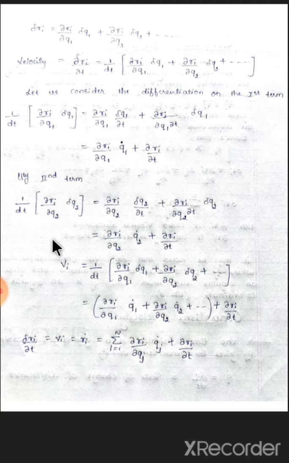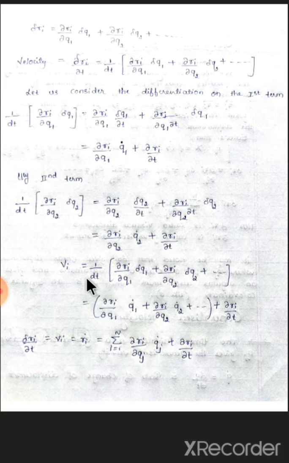Next, similarly for the second term, 1 by dt of dou Ri by dou q2 delta q2: the first term dou Ri by dou q2 as it is, delta q2 divided by dt, plus the second term dou Ri by dou t, where delta q2 by dou q2 is 1, so this is dou Ri by dou t. Next, delta q2 by dt is q2 dot.